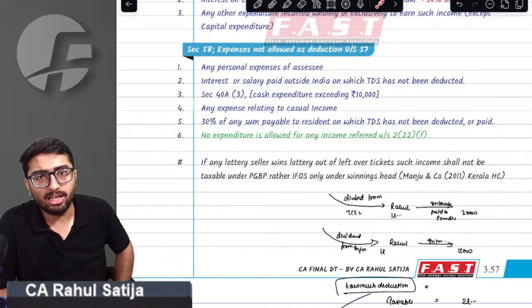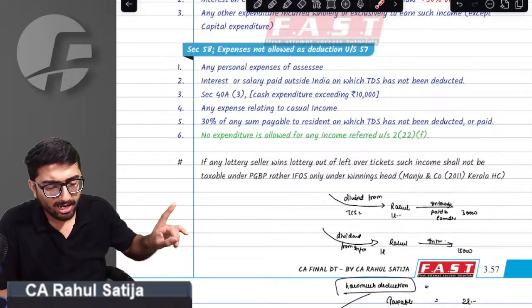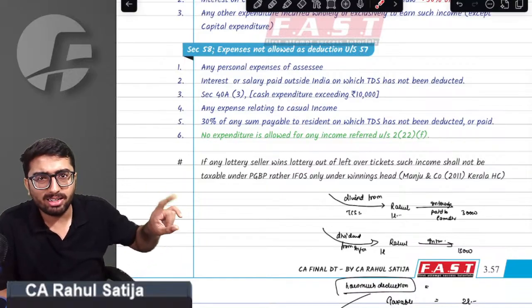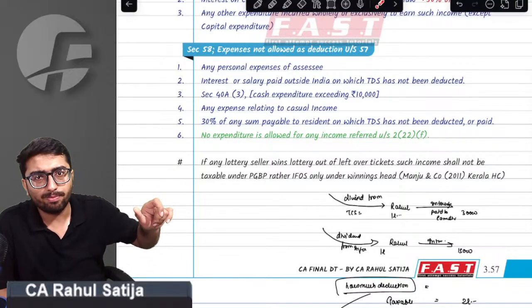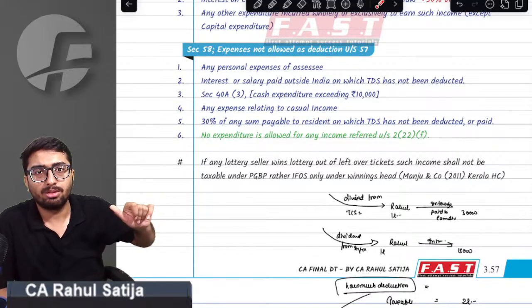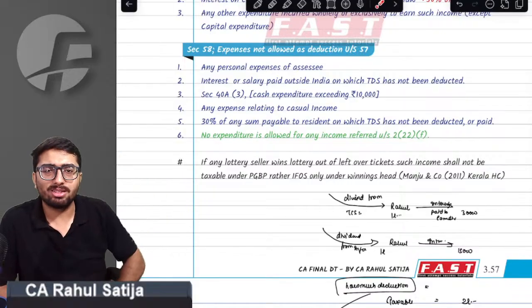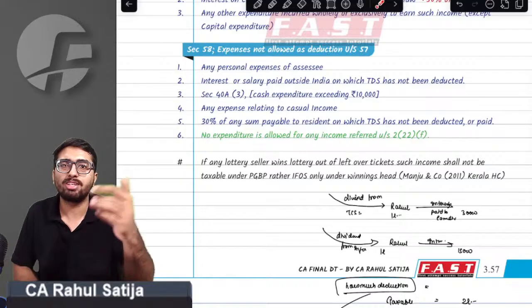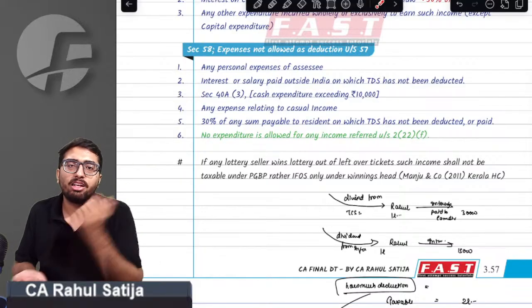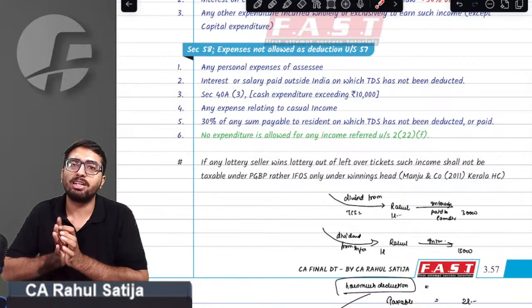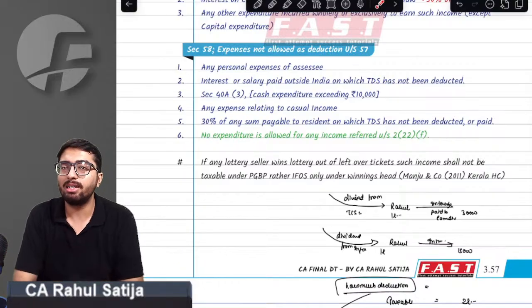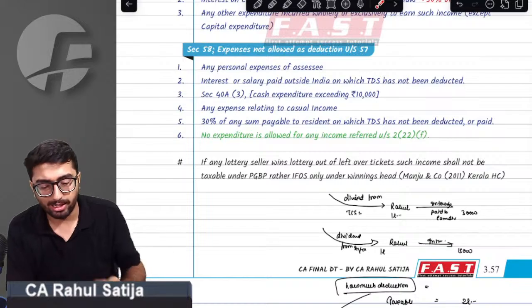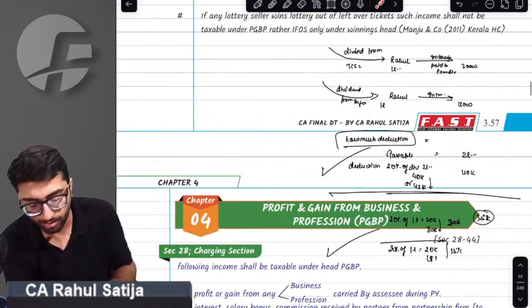The Kerala High Court gave a judgment. The Kerala High Court said that despite the fact that it is your business to sell the lottery, your business is to earn the commission. Winning the lottery is not your business. Winning the lottery is a game of chance, a game of luck. It is not skill. Therefore, whatever winnings you have earned is casual income. It will be taxable under IFOS only, and it will be taxable at 30%. No deduction whatsoever against such income. That completes our IFOS topic.